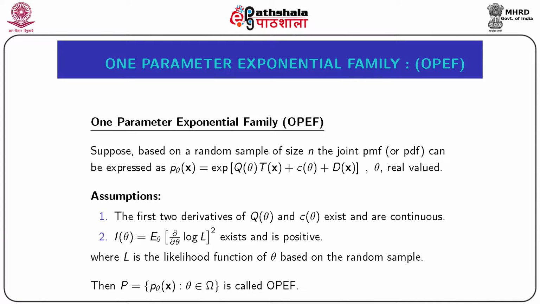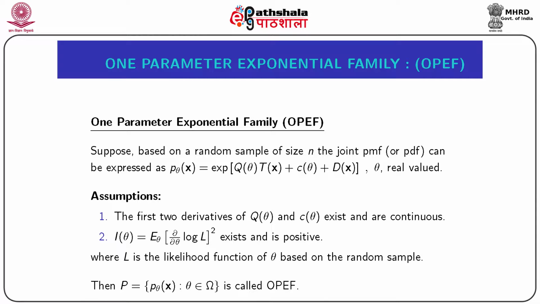In this module, we start the discussion with MLE under one parameter exponential family of distributions. Suppose, based on a random sample of size n, the joint PMF or PDF can be expressed as p_θ(x̃) = e^{q(θ)T(x̃) + c(θ) + d(x̃)}, where θ is the real valued parameter and x̃ is the vector of random realizations.